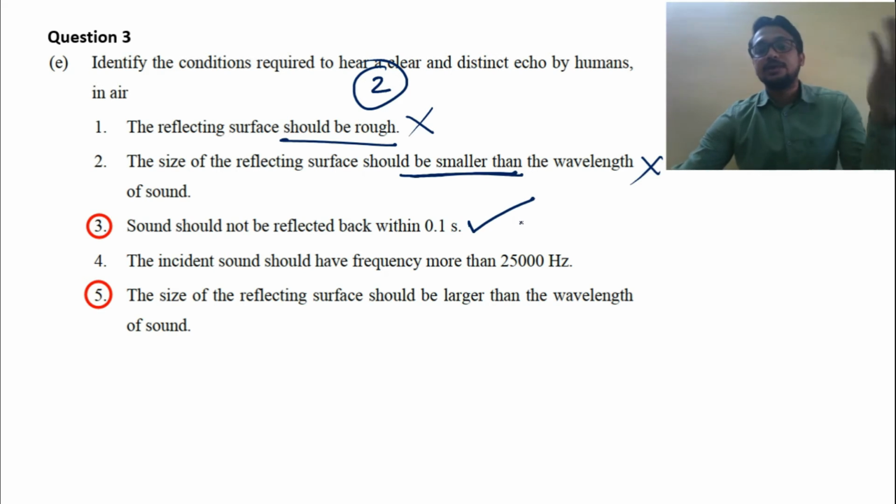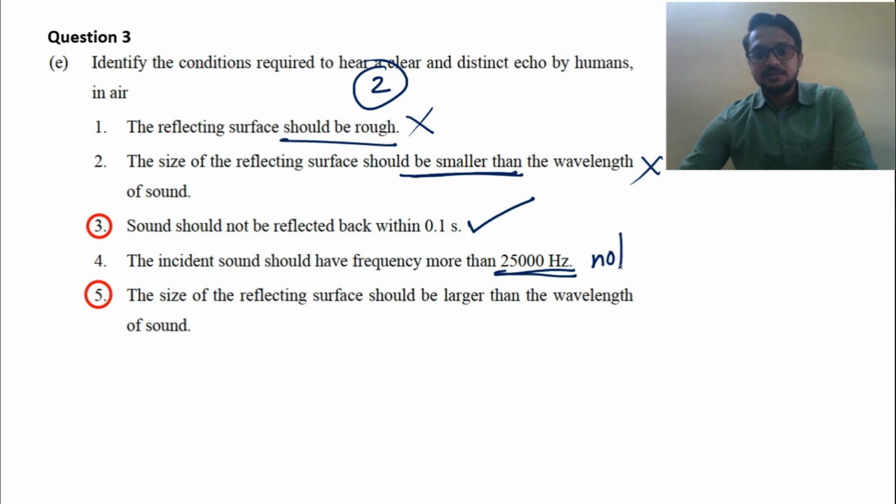If it comes back within 0.1 second, our ear cannot distinguish the original sound and the reflected sound. The incident sound should have frequency more than 25,000 Hz. Also wrong, because this frequency is not audible.